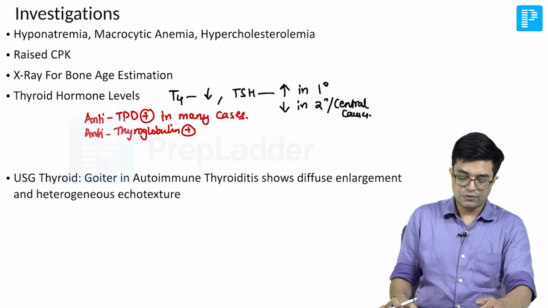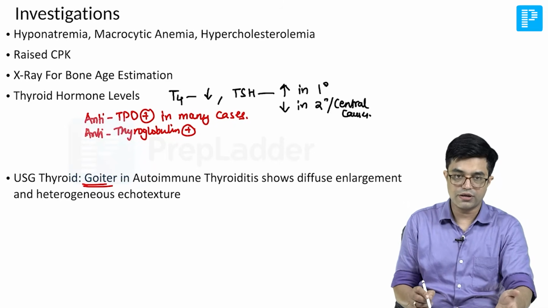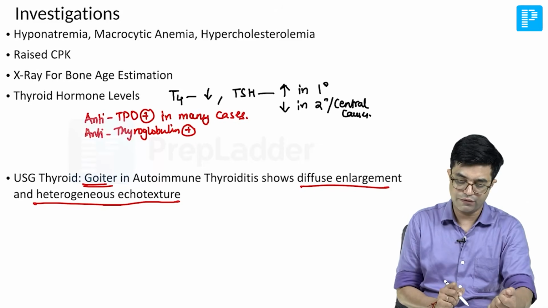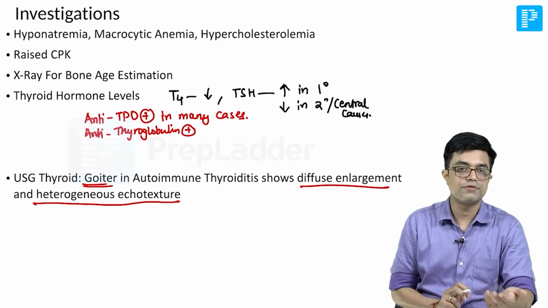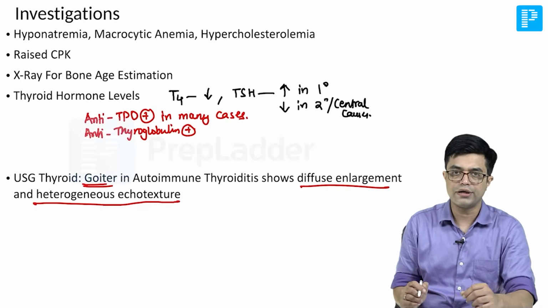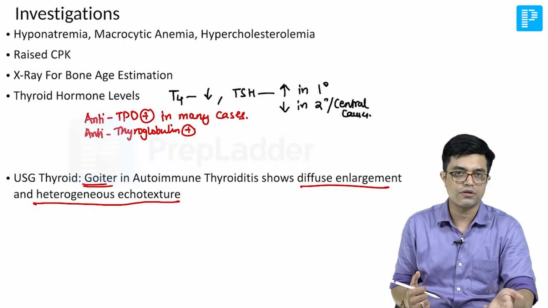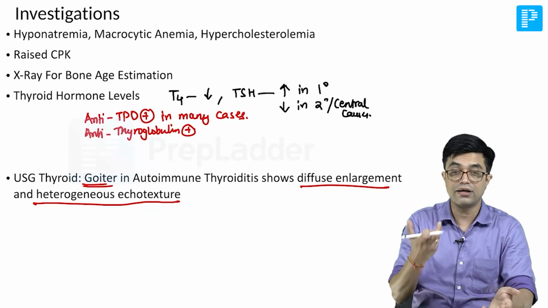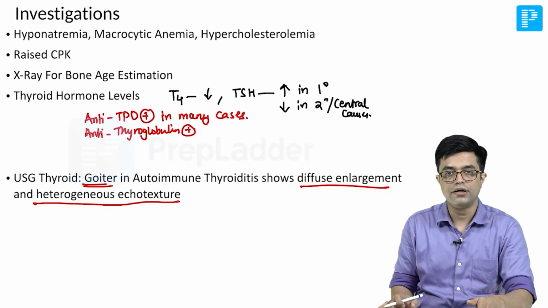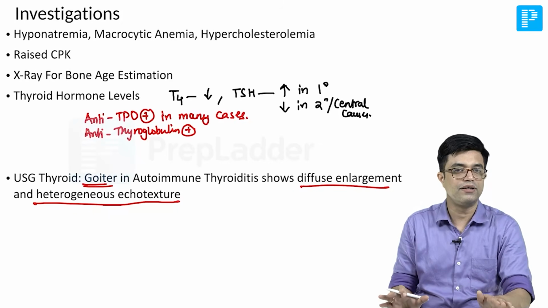Then you will perform ultrasound thyroid. Ultrasound thyroid will show goiter, and when you do ultrasonography, you will find that there will be diffuse enlargement and heterogeneous echotexture in that goiter. Mostly goiter is a clinical finding, but sometimes in a very small goiter, you may not be able to palpate it. So you look for enlargement of the thyroid on ultrasonography. In autoimmune thyroiditis, you will find a diffuse enlargement with changes in the echotexture. But ultrasound thyroid is not needed in all individuals.